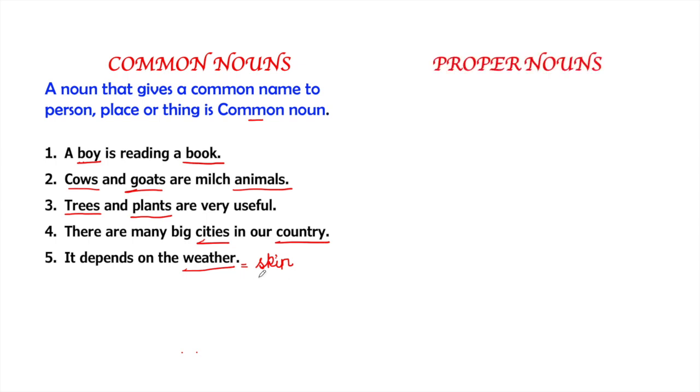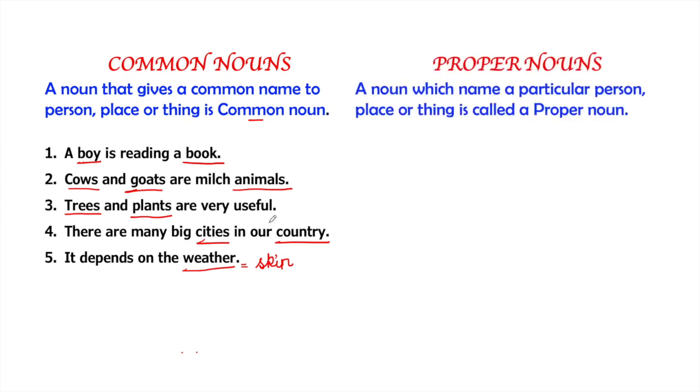Now, let's see what the proper nouns are. As opposite of common noun, a proper noun is the noun which names a particular person, place, or thing. For example, Mahatma Gandhi was a great leader. There is a person whose name is Mahatma Gandhi, but this person was only one.